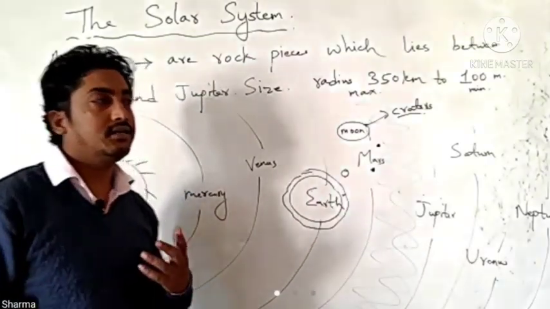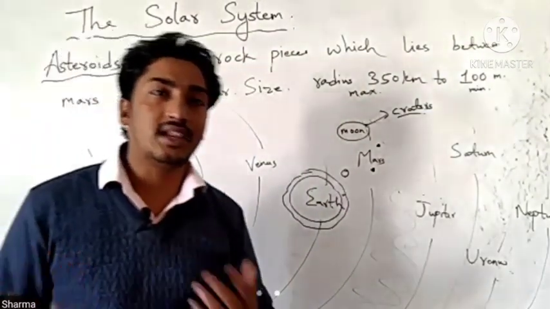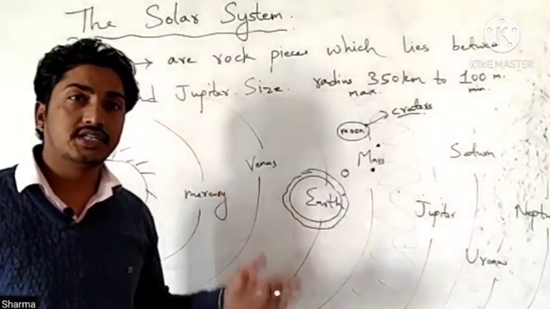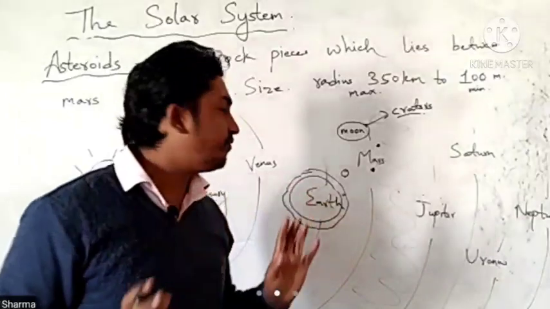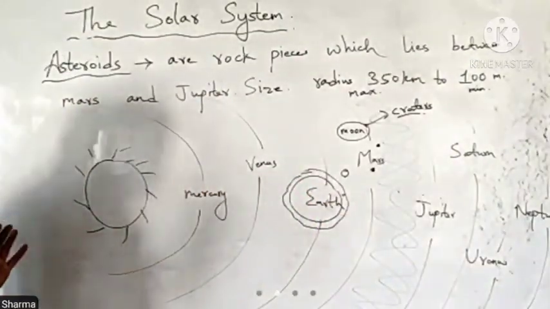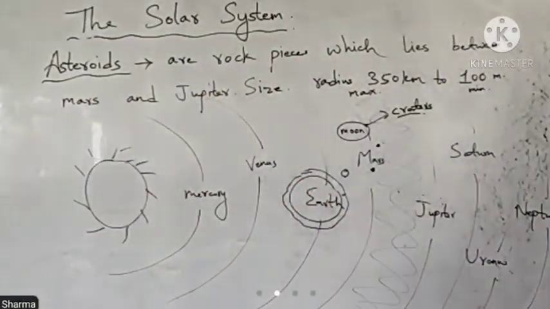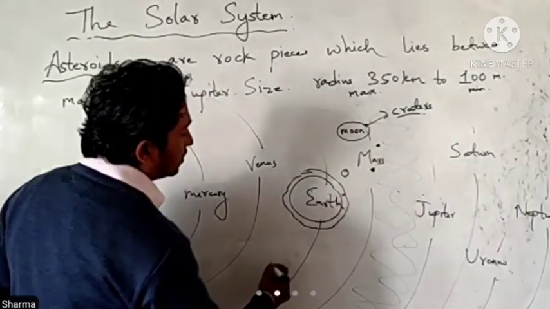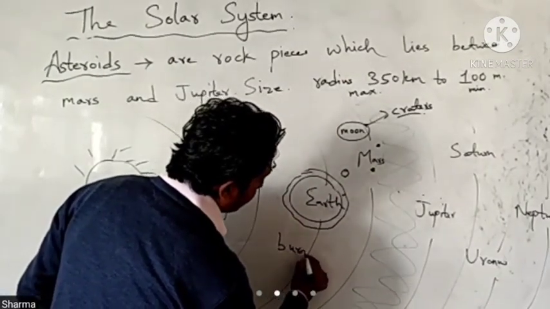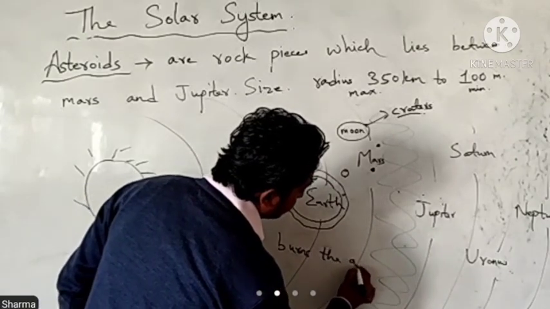Okay, and in some places like California we have bigger craters. A small part of the asteroids have fallen on Earth. So asteroids fall on the Earth also, but the atmosphere of the Earth burns the asteroids.